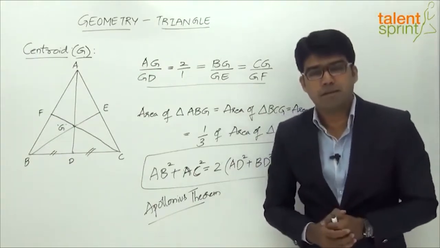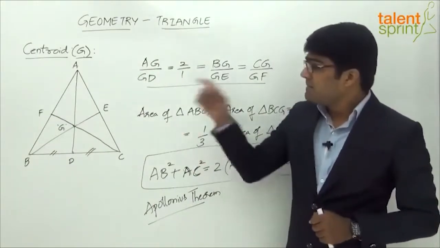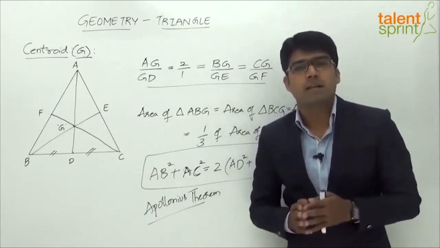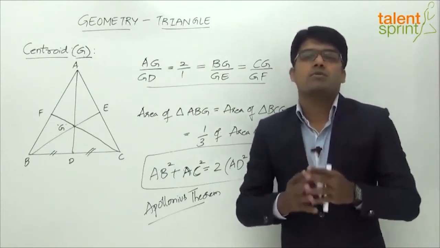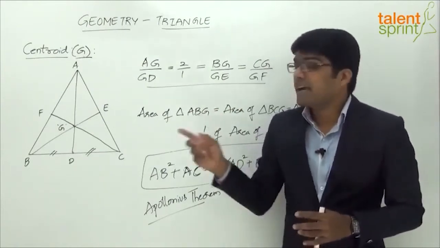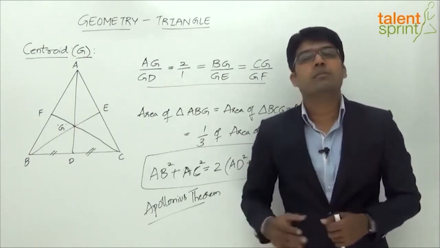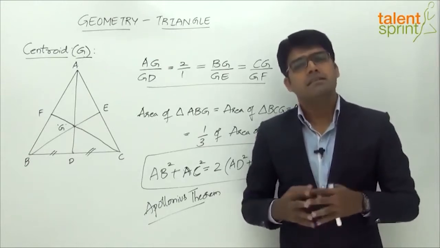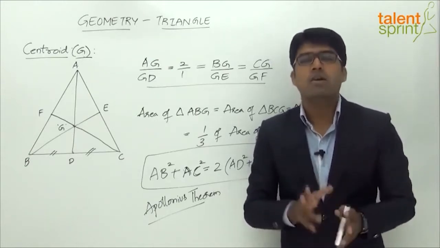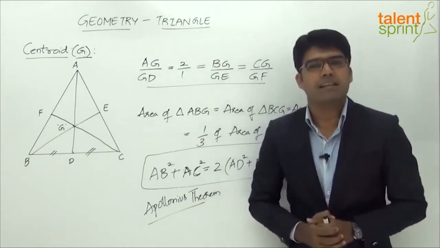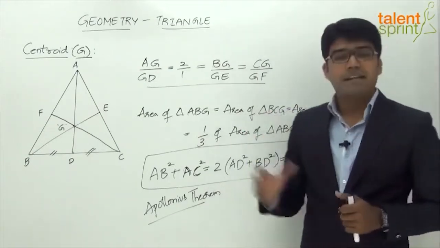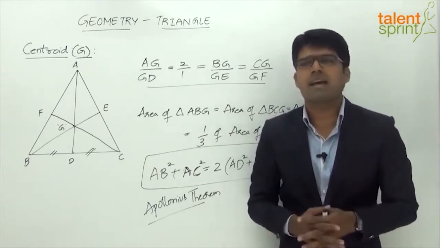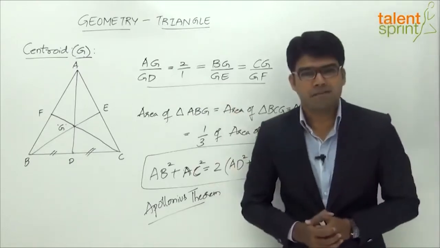And the last point with respect to a median is as follows. If the given triangle ABC is equilateral, where all the 3 sides and the 3 angles are equal, then all the 3 medians would also be equal. Right? And if the triangle is an isosceles one, then only 2 of the medians would be equal. So this is again an important point which you need to remember, that in an equilateral triangle the 3 medians are equal, whereas in an isosceles triangle only 2 of the medians are equal in length. So that's about the first center of a triangle, that is centroid, which is the point of intersection of the medians of the triangle, and some of its properties as I've listed here.